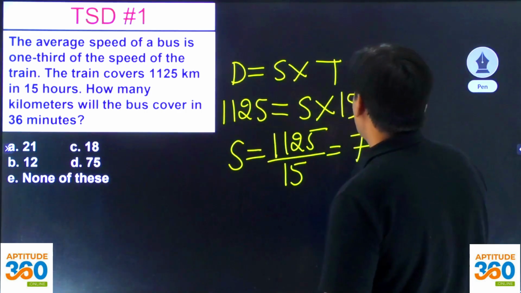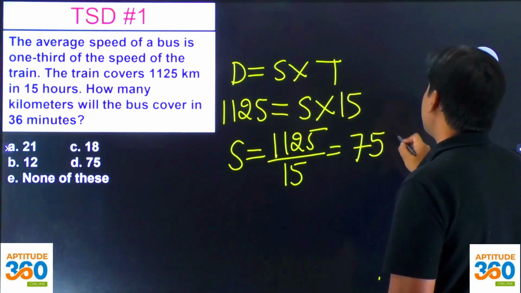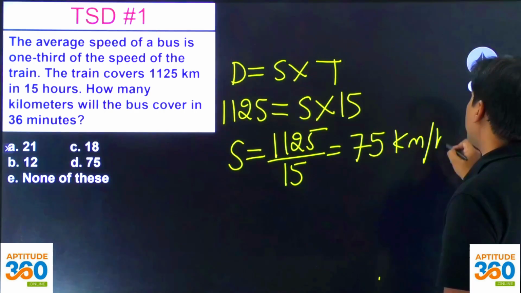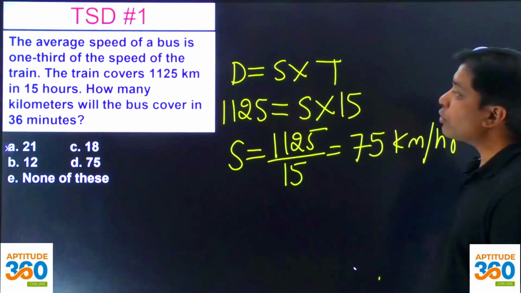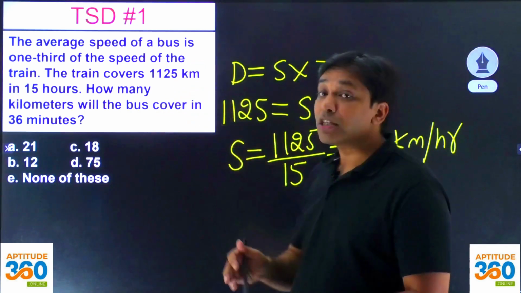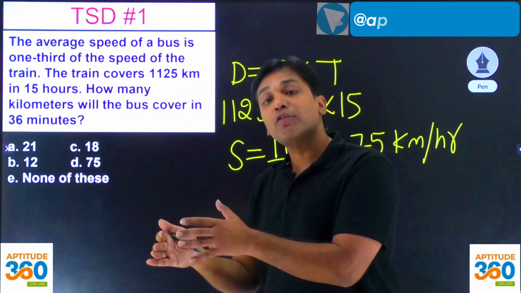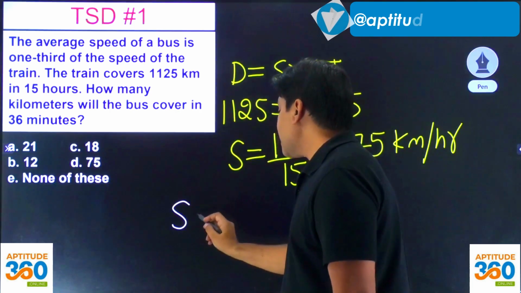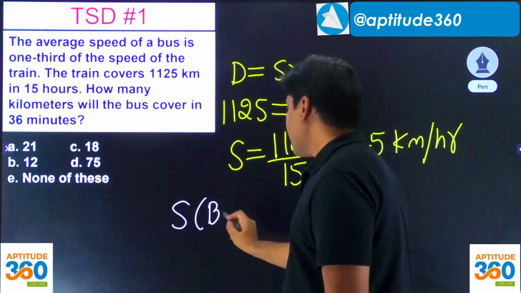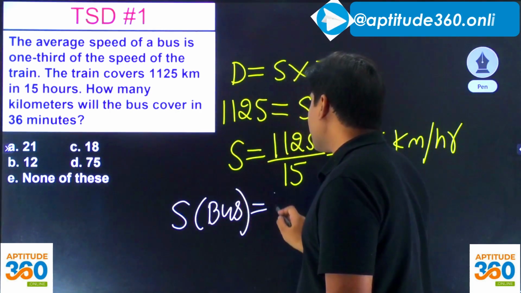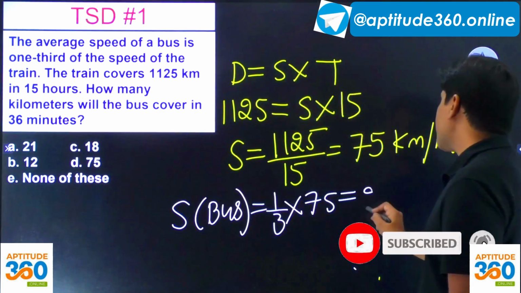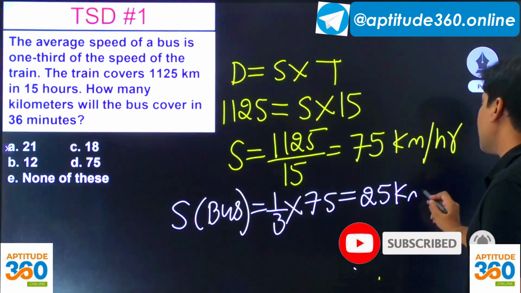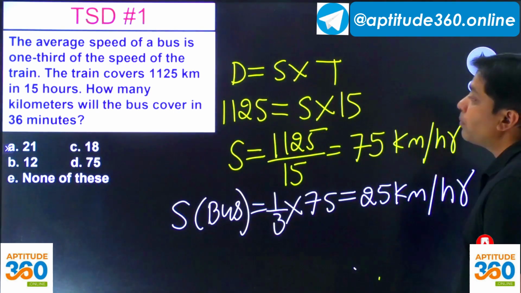This is coming out as 75 kilometers per hour. But 75 kilometers per hour is the speed of what? Speed of the train. And the problem tells you that the speed of the bus is 1/3 the speed of the train. So the speed of the bus is going to be 1/3 of this value, which is 25 kilometers per hour. So now we know the speed of the bus.